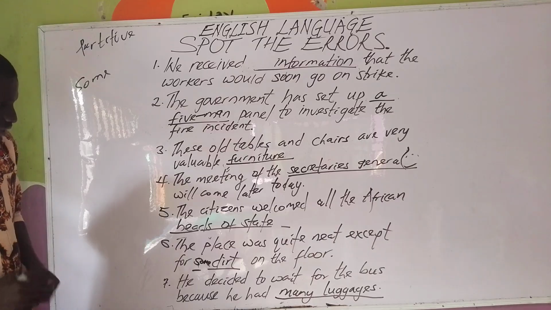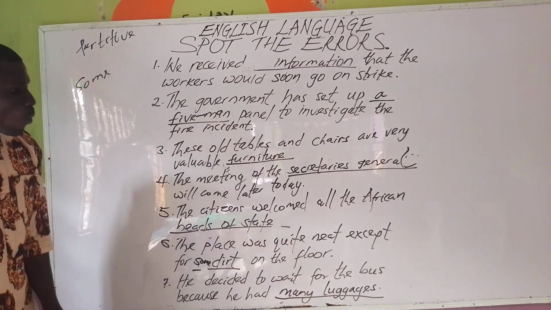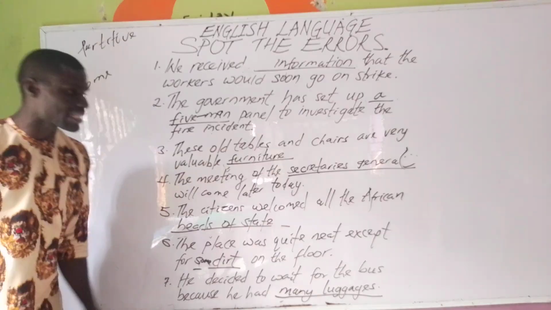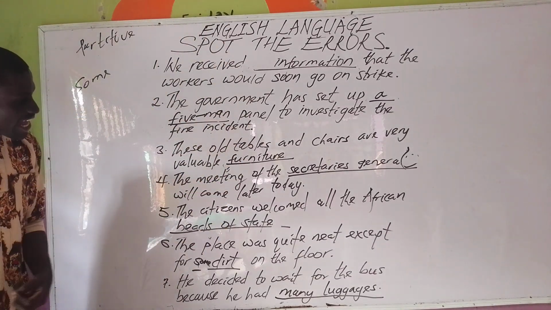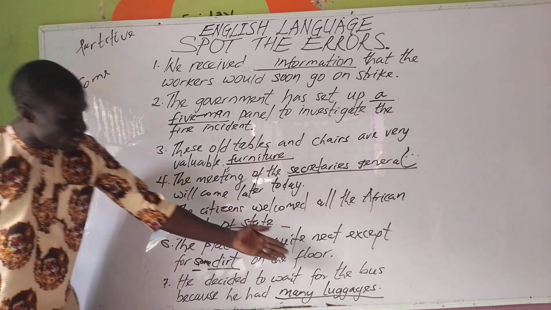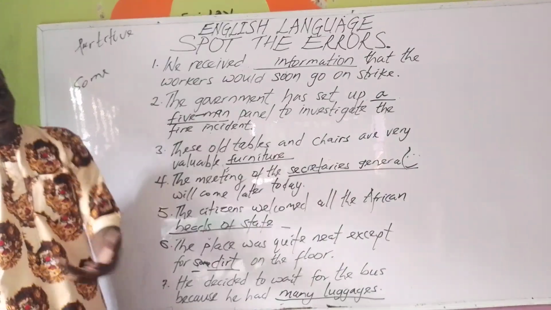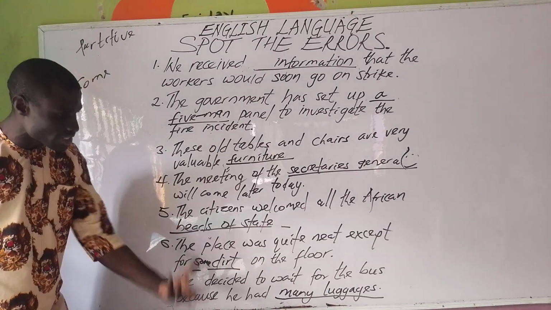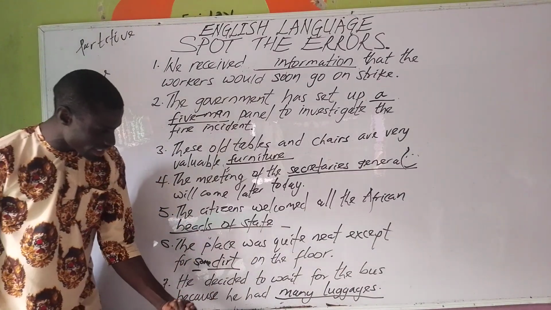The last sentence, we cannot have many and luggages together. Why? There is no word like luggages. It's just similar to what I've said earlier. Luggage, singular, luggages, plural. But there is no luggages as plural for luggage.